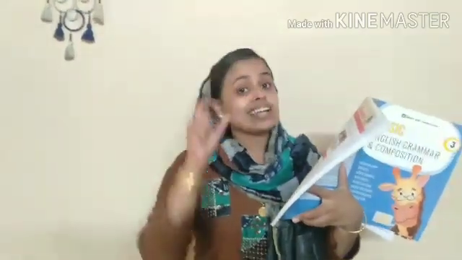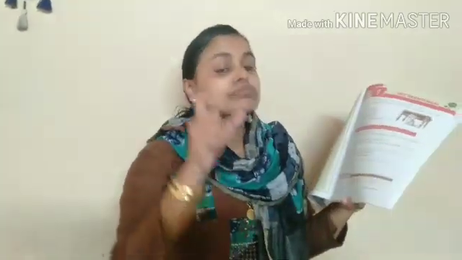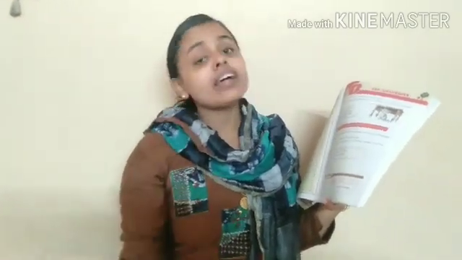But when you write the answers, be very careful that a sentence should start with a capital letter and usually has to end with a question mark, full stop or an exclamation mark. Clear?